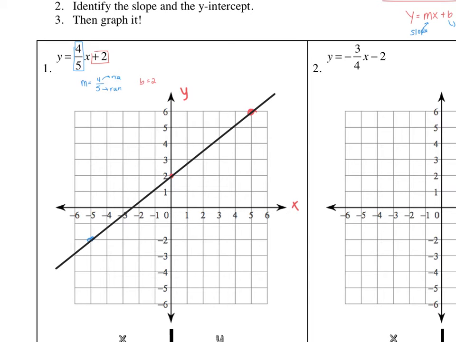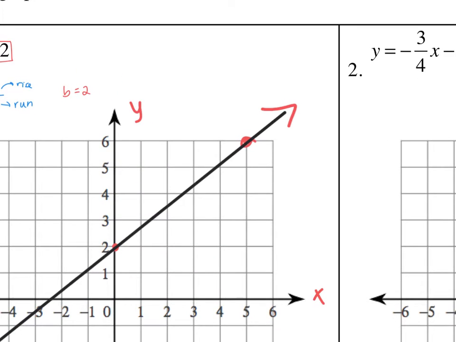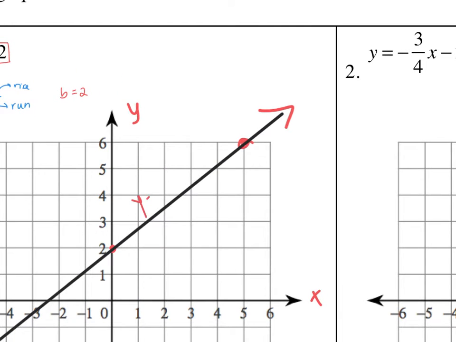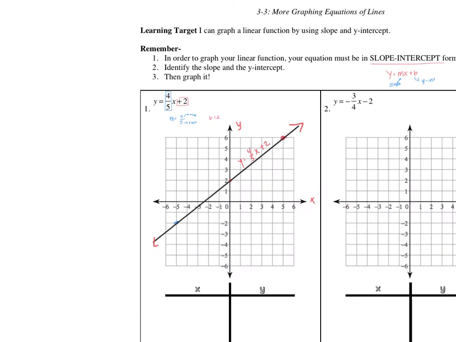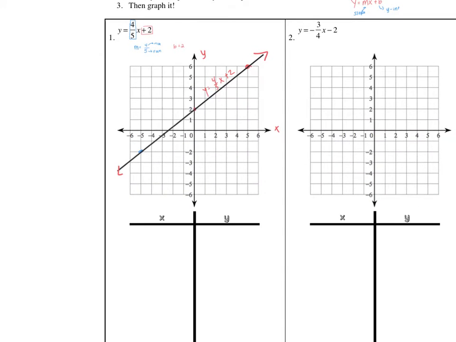And then afterwards, I'm going to draw my arrows on them. One second. We put our arrows on. And then we write the equation of the line next to it. So we're going to write y equals 4/5 x plus 2. And then you're done. That's how you graph the equation of a line. You only need to do the table of values if you want to put points on there. It's not required. Once we learn how to graph quadratics, it will be mandatory.